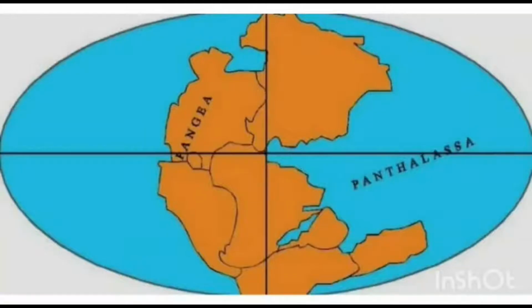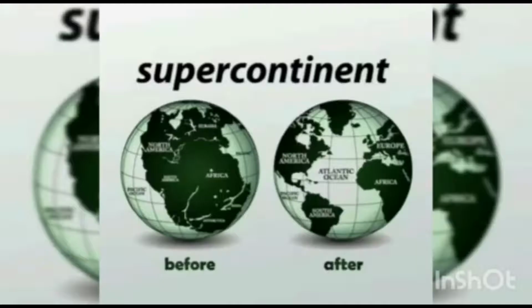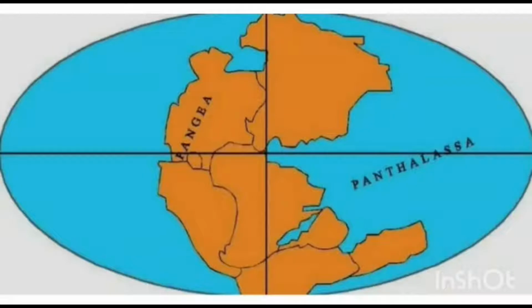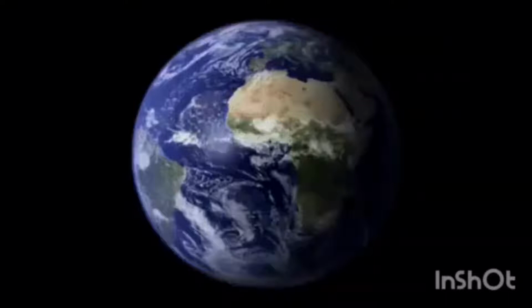Have you seen this image earlier? It looks more or less like Earth, no? Yeah, this is Pangaea, the supercontinent, and the sea around it is Panthalassa. It was 200 million years ago when these landmasses moved away from each other to gain their present position as continents and oceans. You know well, it is because of the movement of the inner earth.